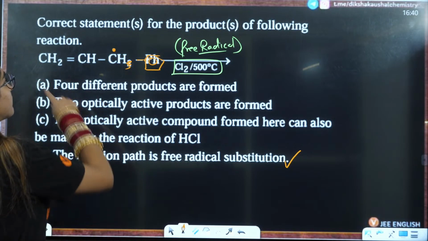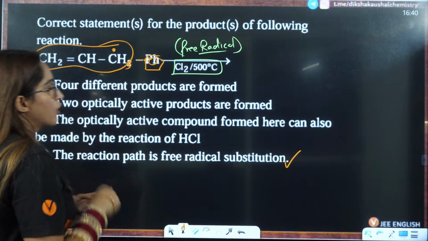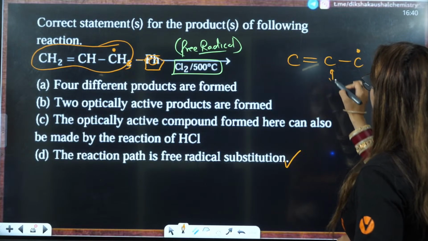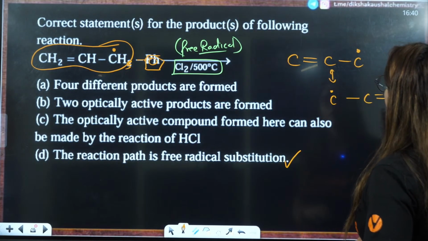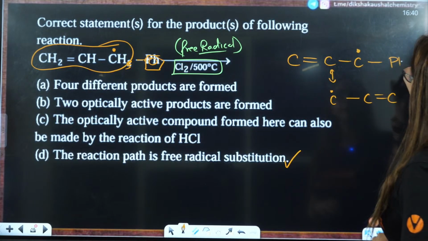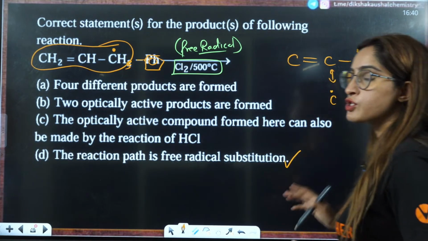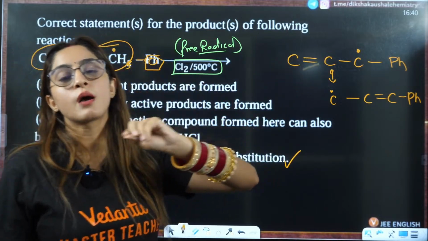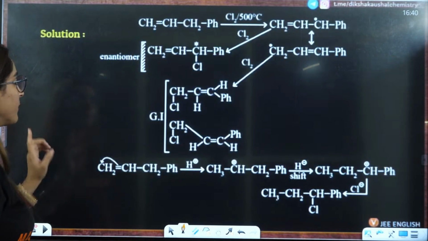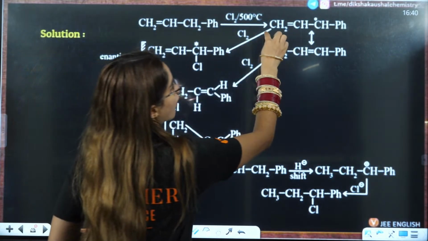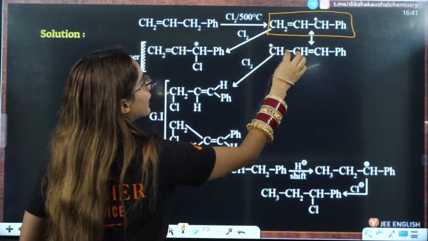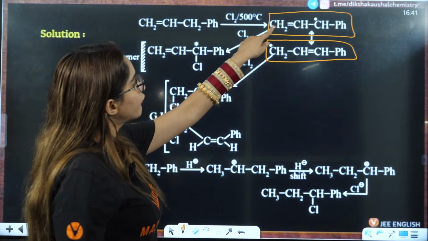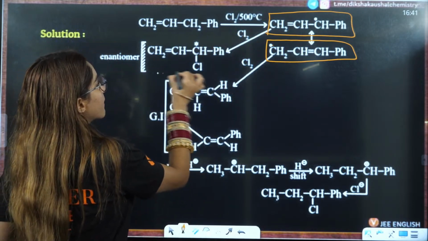But we know that there will be conjugation here as well. We know that whenever you have C double bond C free radical, then it is converted to C free radical C double bond C, right? So that means here you had Ph, here you had Ph. It can also be converted into this thing. So out of these two things, you will have the formation of compounds here. Let us see how many compounds. If you see, the free radical is formed that I have already drawn for you. It can do resonance like this, right? From this, if you add Cl free radical, this is the compound that is formed.